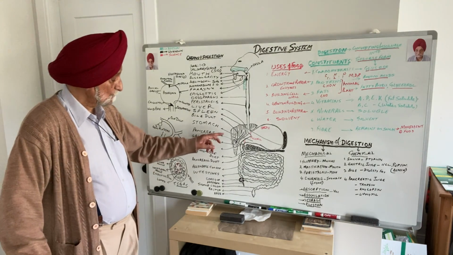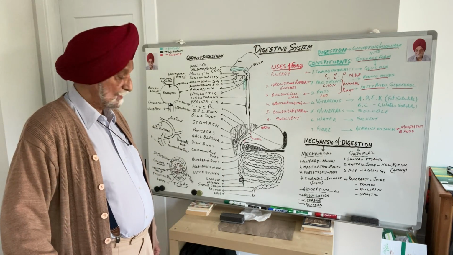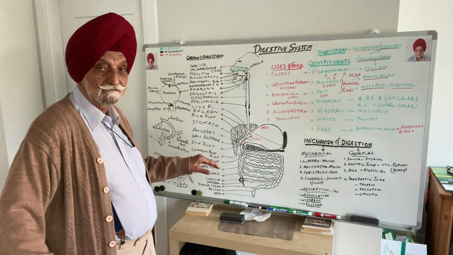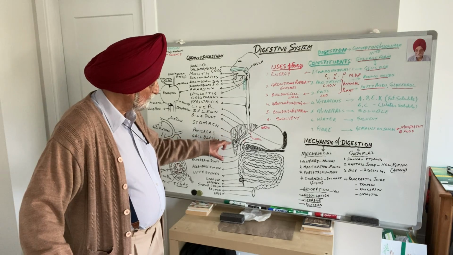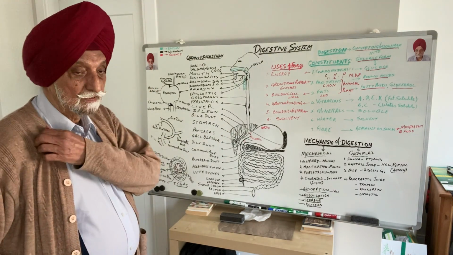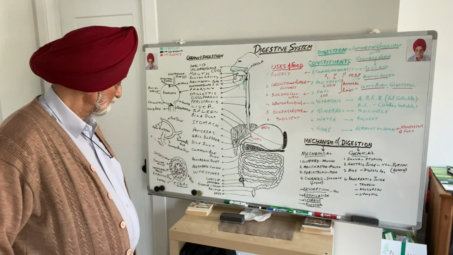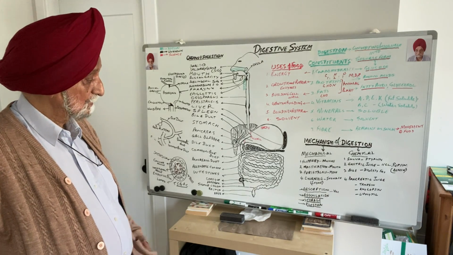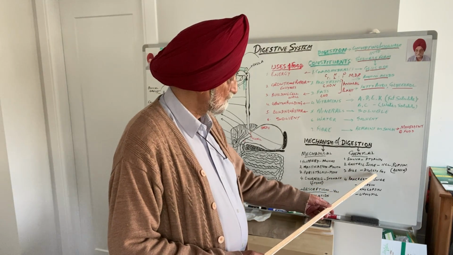So, two juices come and meet the food. One is the bile and the other is the pancreatic juice. Now, the bile has pigments, bile juice is concerned with the digestion. Bile digests the fat,